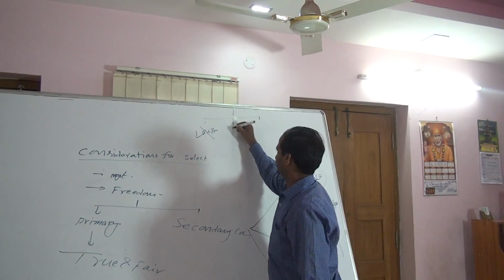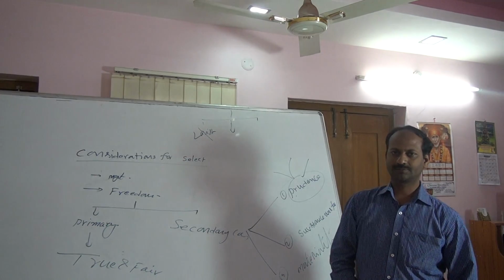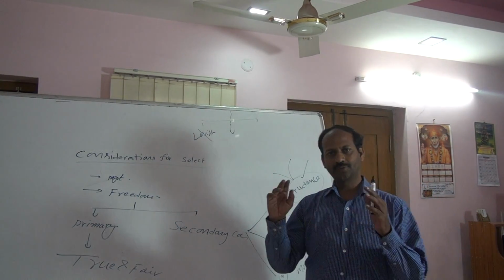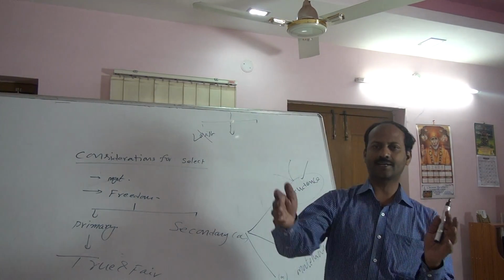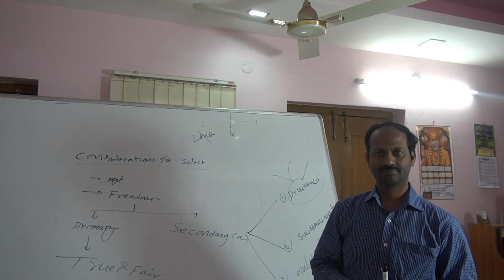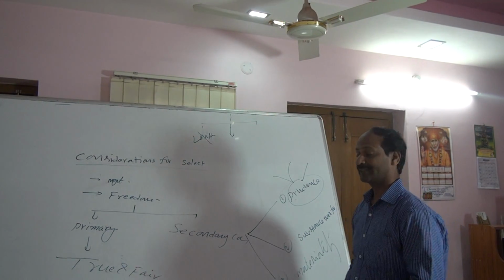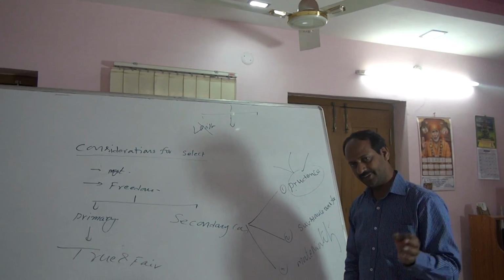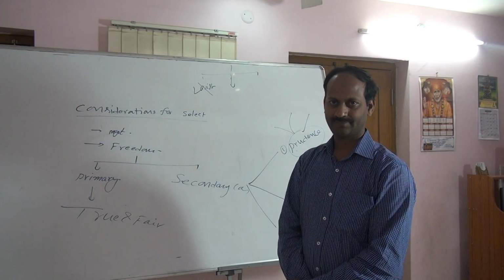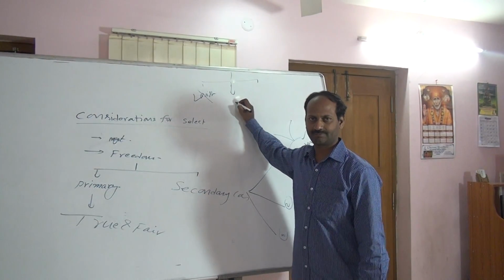Second one is miserliness. Suppose we have to spend some money for running the organization comfortably, but that person is not spending even the required amount, that is also not correct.